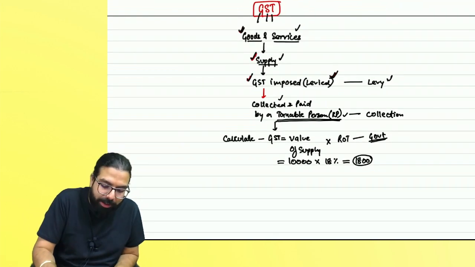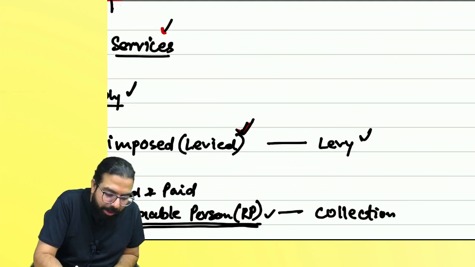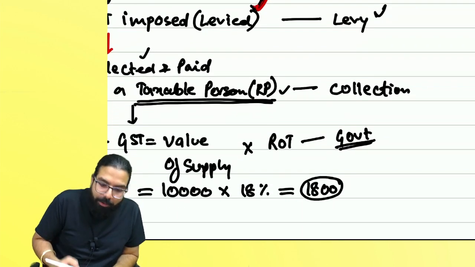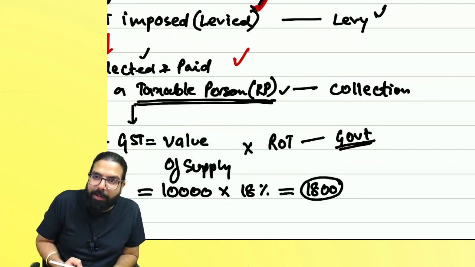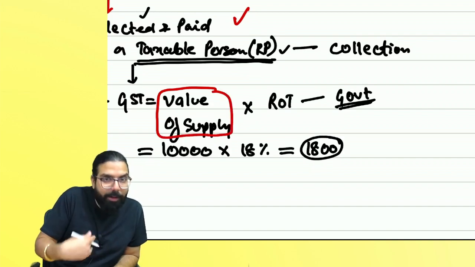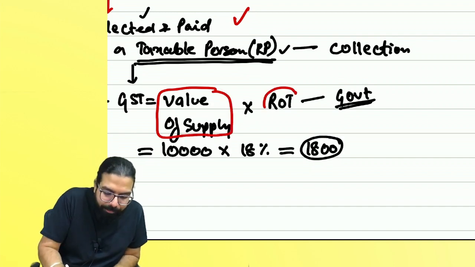So first thing first, what did I tell you? I gave you the class. Class is being supplied. GST got levied. Once GST got levied, I'll have to collect and pay. I'm a registered person. I'll have to collect and pay. Sir, what will I do? I will calculate the value of supply. Whatever is my value of supply multiplied by the rate of tax.